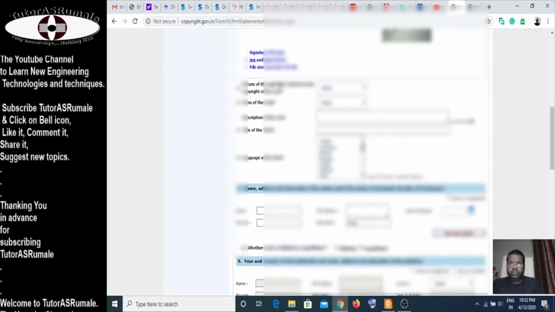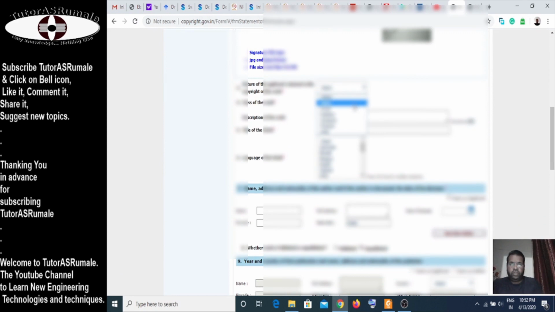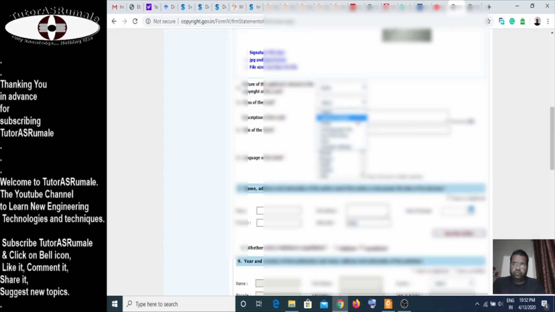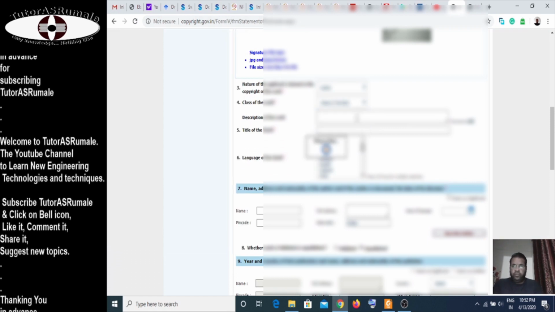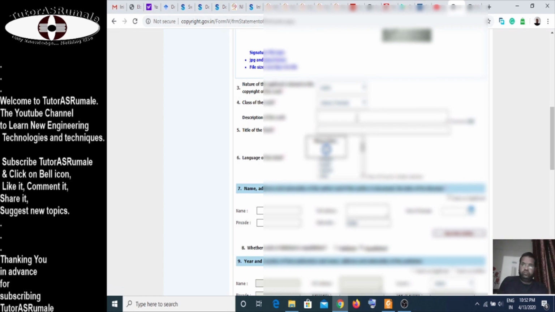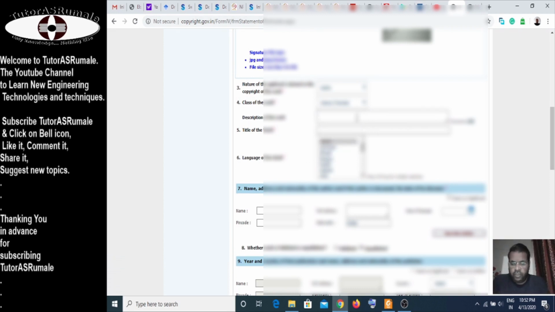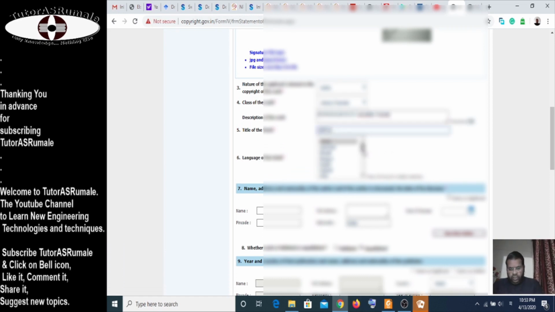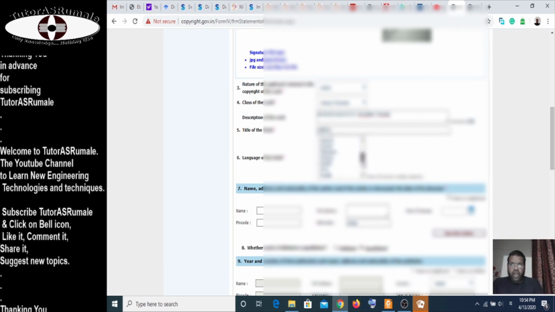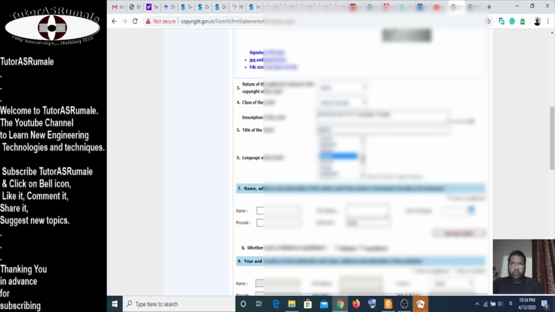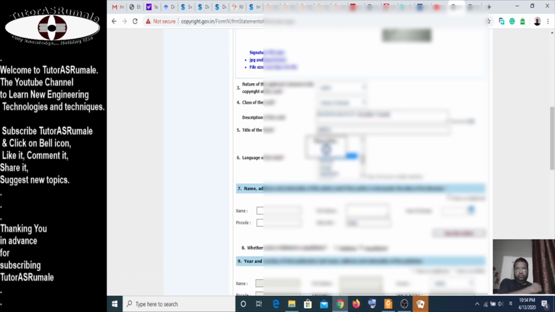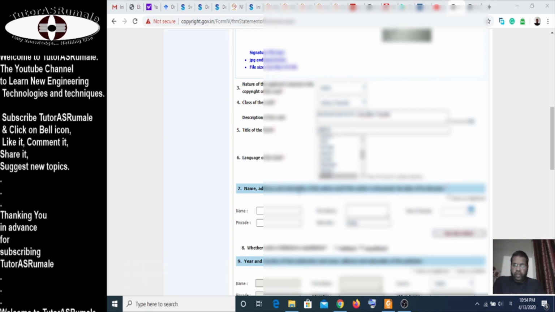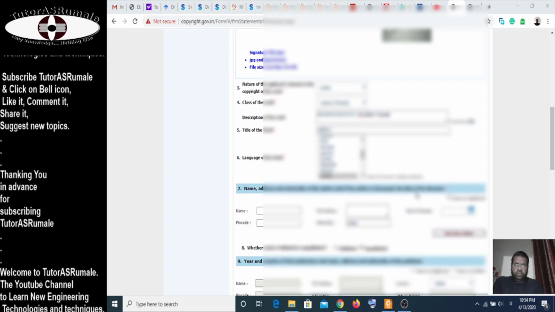Once the signature is uploaded, you have to select your interest. Here, I am the author of the book, so I'm saying author. Then the class of the work: I'm saying literary and dramatic. Then I'm adding the description of the work. I write the title. Once the title is added, I have to choose the language. So I'm choosing the language here.